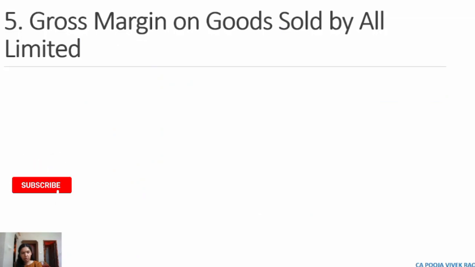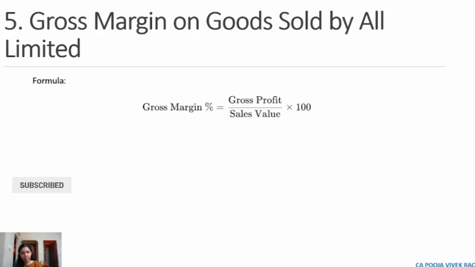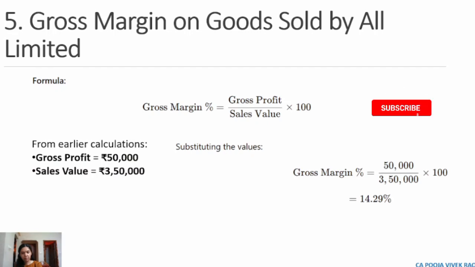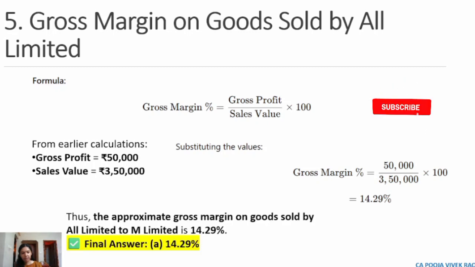The gross profit margin on goods sold by All Limited is computed as follows. Gross margin is equal to gross profit divided by sales into 100. The gross profit is rupees 50,000 and the sales value is rupees 3,50,000. Hence the gross margin is 50,000 divided by 3,50,000 into 100, that is 14.29%. Hence the approximate gross margin on the goods sold by All Limited to M Limited is 14.29%. So the final answer is option A, 14.29%.